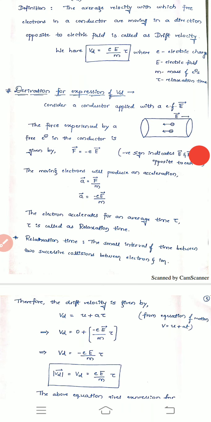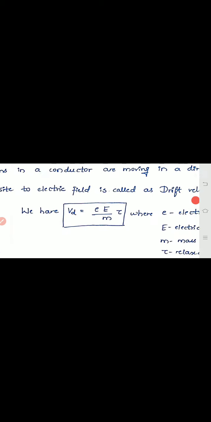Next we have the formula for Vd as e divided by m into E into tau, where e is the magnitude of the electric charge, capital E is the electric field, m is the mass of the electron, and tau is the relaxation time. What is tau? A relaxation time. Don't bother about all these terms, we will be discussing them shortly. So how did you get this expression for Vd? How did you get it?